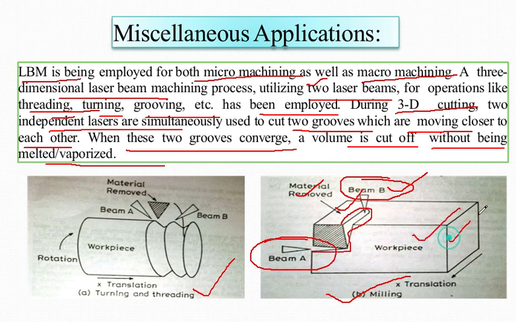This is your workpiece. Now for turning and thread cutting, you can see the thread cutting occurring, and this is one beam and this is also one beam, and this is the material removed from this particular workpiece, and you can see the job is getting rotated.